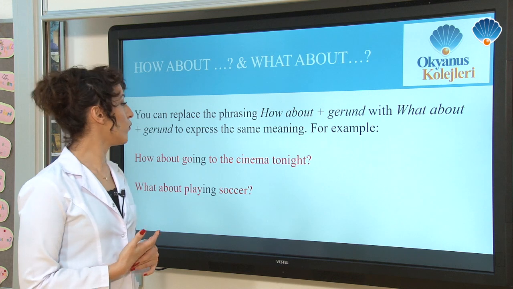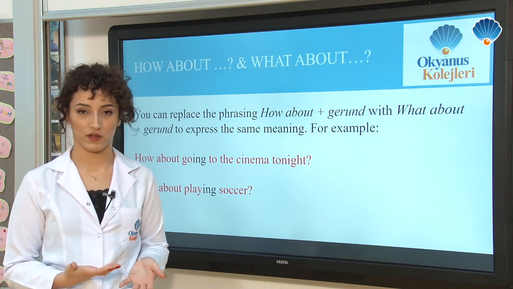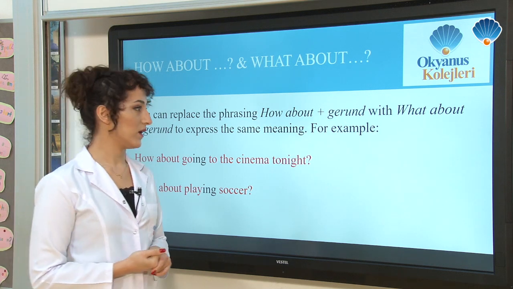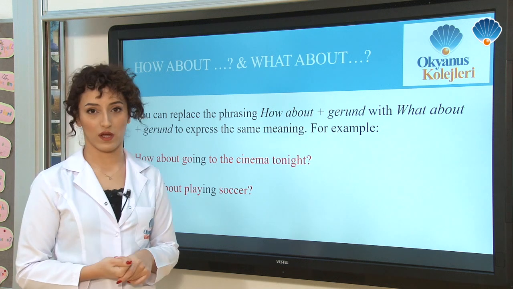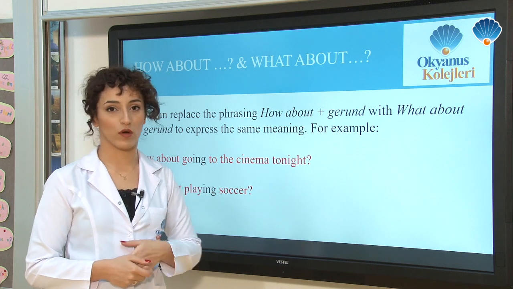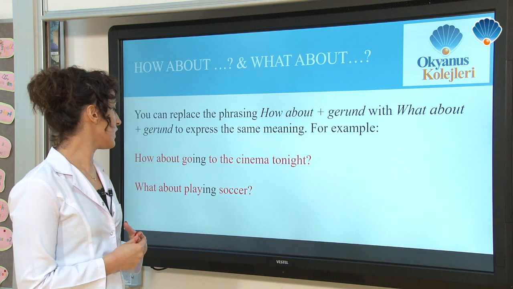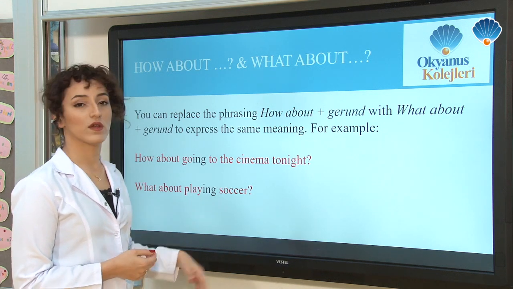As you can see, when you want to use a verb, you need to use a gerund actually. A gerund means a verb with ing. As you can see again, how about going to the cinema tonight? Here, we add ing to the go verb. Or here, what about playing soccer? As you can see again, with the play verb, we used ing.